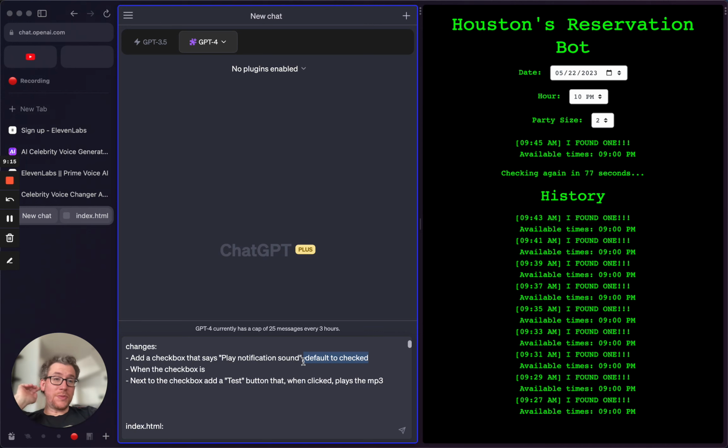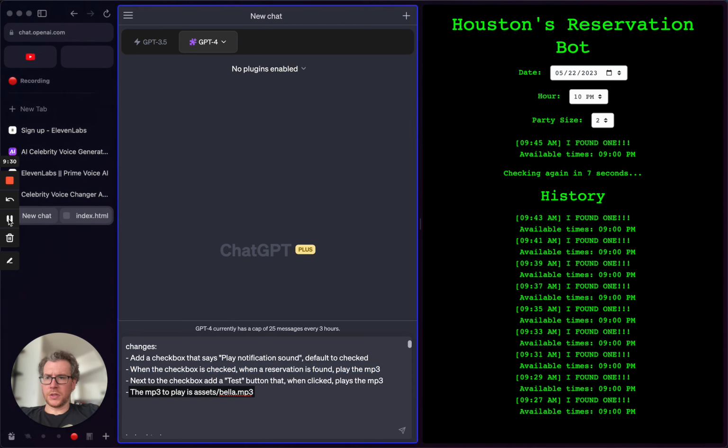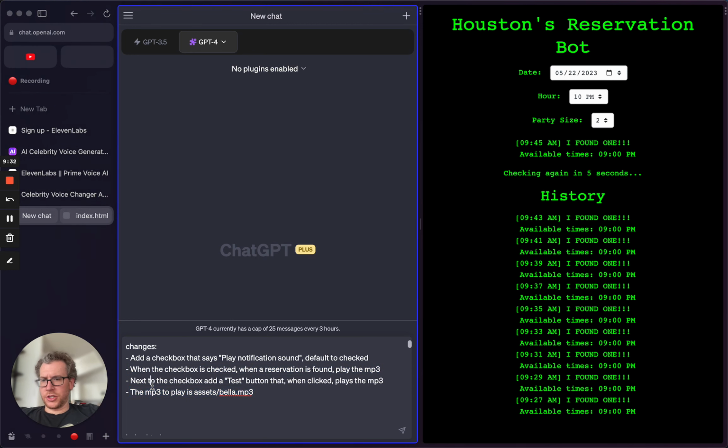I want this to be checked by default, so I'm going to tell it that. And I've added that when the checkbox is checked and a reservation is found, then play the MP3. Now we just need to tell it what it's going to be playing, which I'm doing right here, telling it the MP3 to play is in the assets folder under Bella.mp3. Let's see if this works.